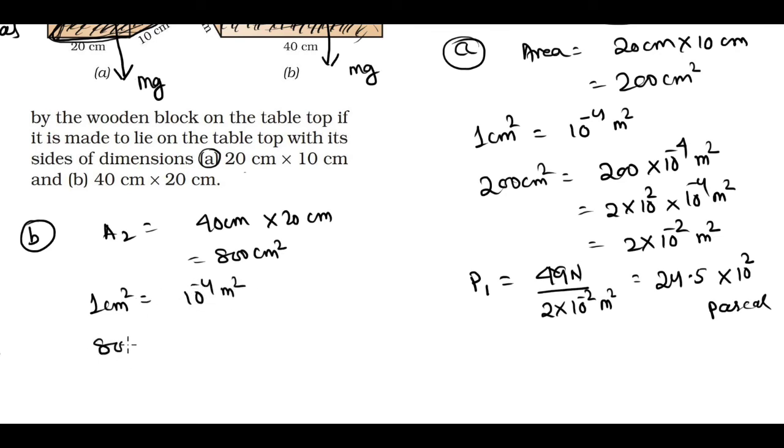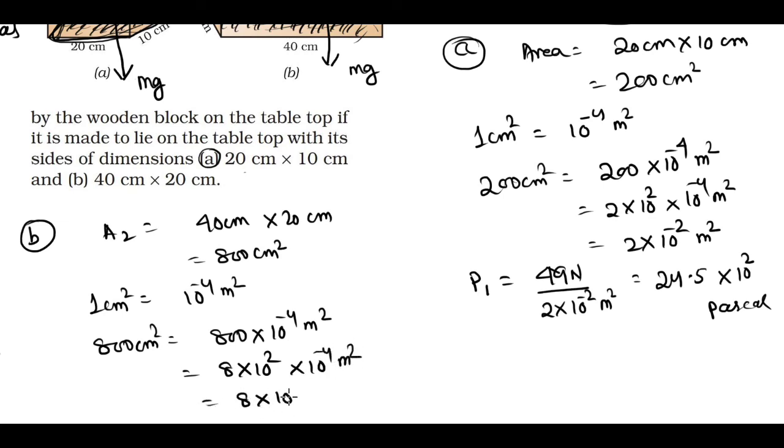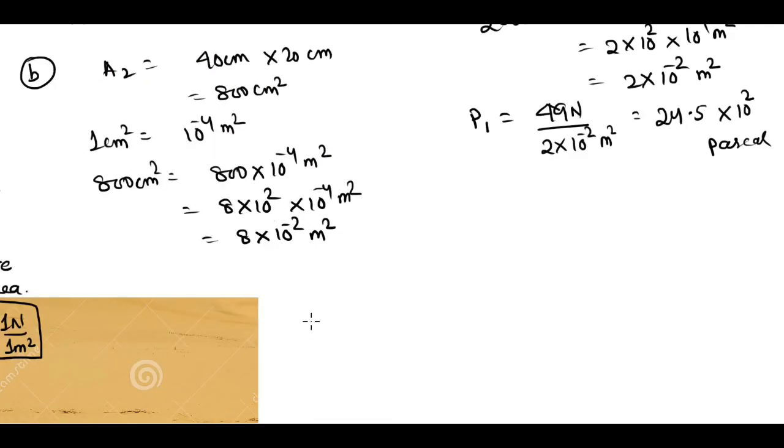So 800 centimeter square is 800 into 10 to the power minus 4 meter square, that is equal to 8 into 10 to the power 2 into 10 to the power minus 4 meter square, equal to 8 into 10 to the power minus 2 meter square. Is that clear? So in the second case, pressure P2 is thrust, 49 Newton, divided by area, 8 into 10 to the power minus 2 meter square.